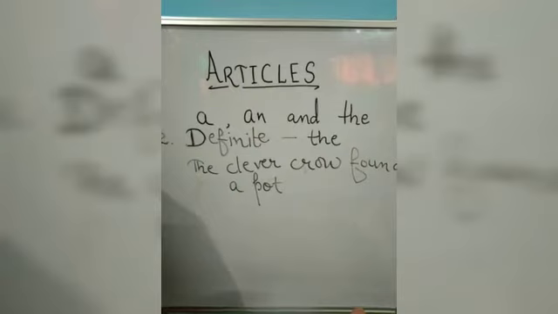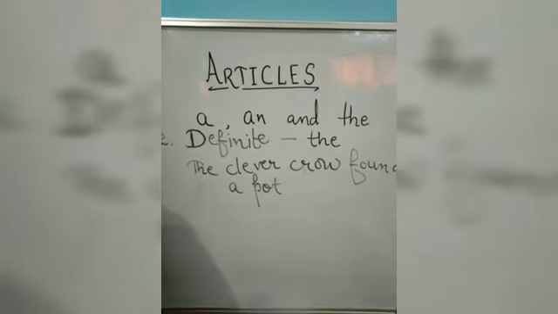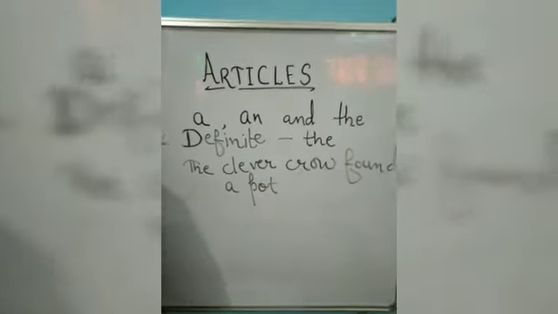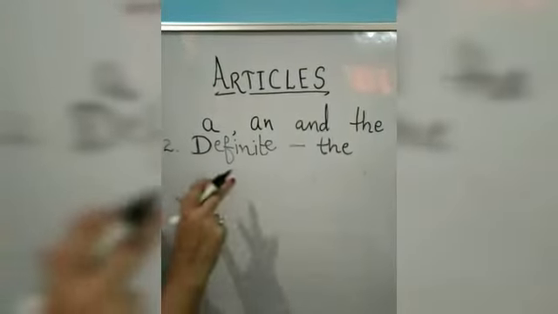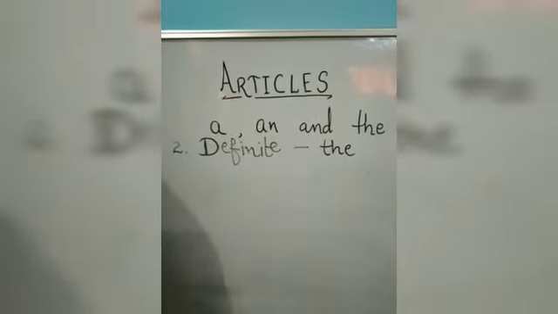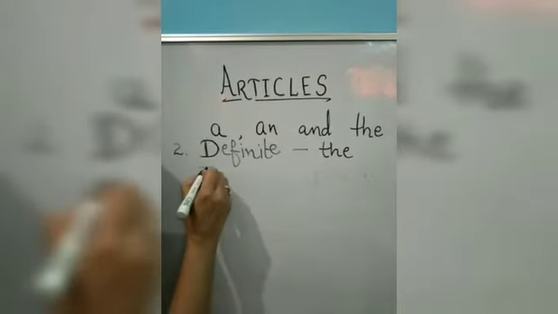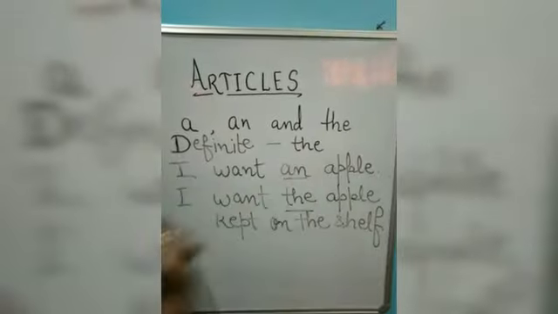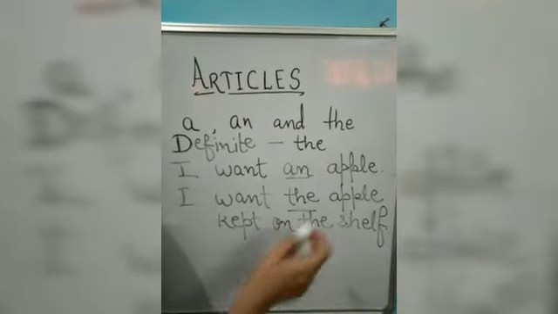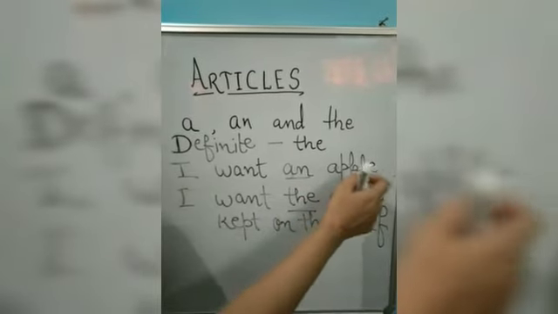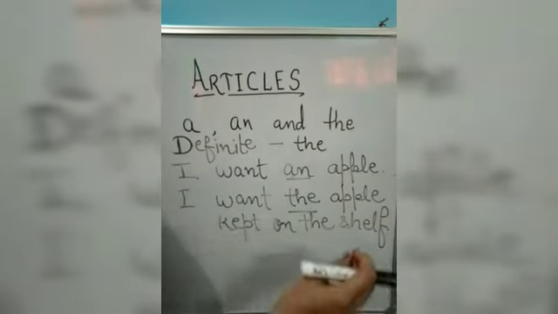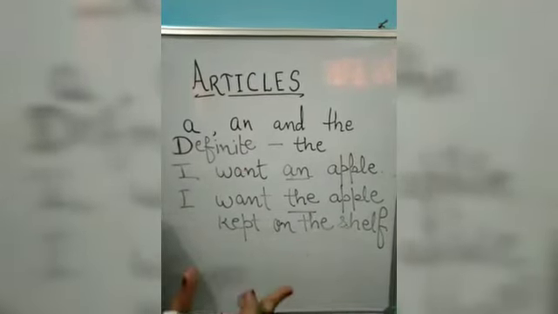Similarly, you have listened to the lion story. In that story also you have used the definite article many a time. I want to tell you about the definite article with another example also. Suppose we have here, an apple. Here I am using an indefinite article. Why? Because we are indefinite about the word; it is not telling definitely which apple you want.